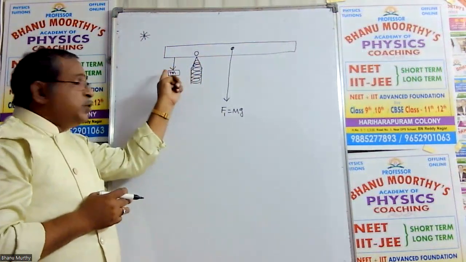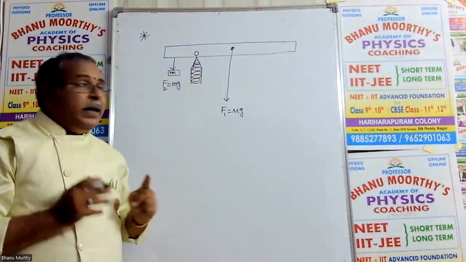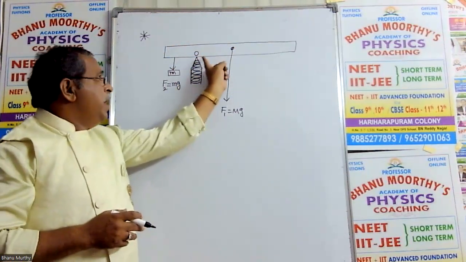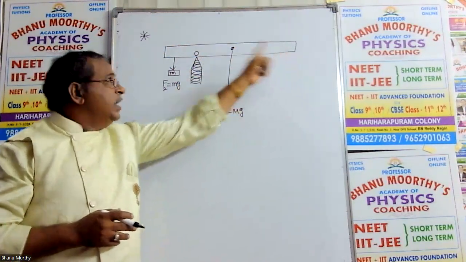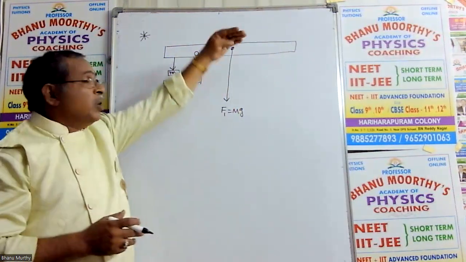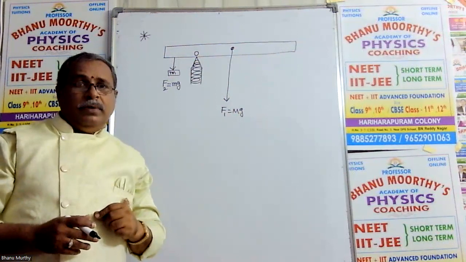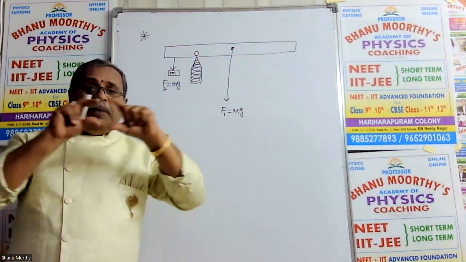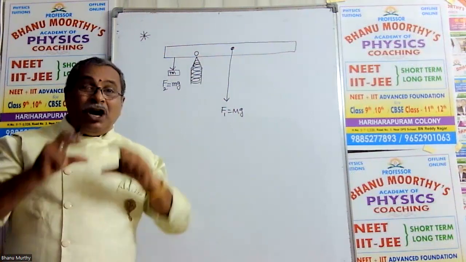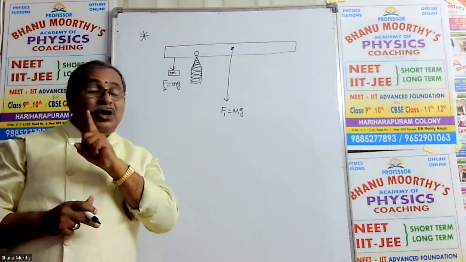because if there is no mass attached here, what happens? The entire system tilts to the right side, because the major weight is on the right side, and the smaller weight is on the left side of the fulcrum. So the rod tilts right. But our aim is to keep the rod in equilibrium position, in horizontal position. The rod should not tilt.